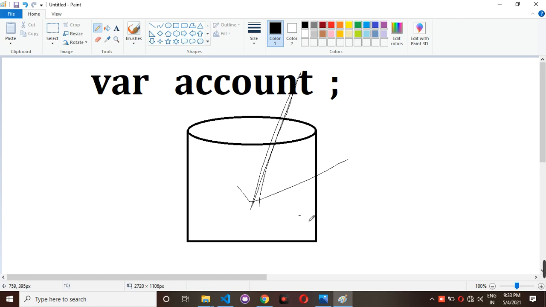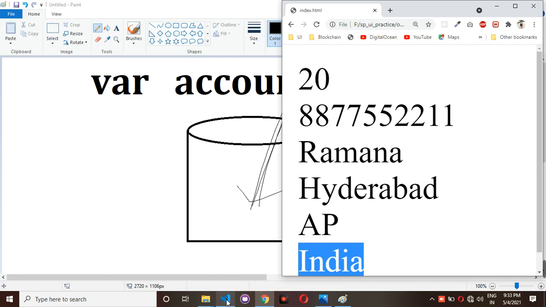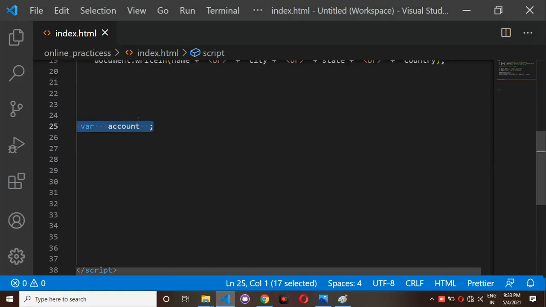If it is empty and you try document.writeln of account, then definitely you will get undefined. I am trying to do it here. For example, account is equal to something, we have to write like this, but I am not writing anything. So I simply declared a variable. Declaring the variable means I have just given the variable name but not assigned any value.